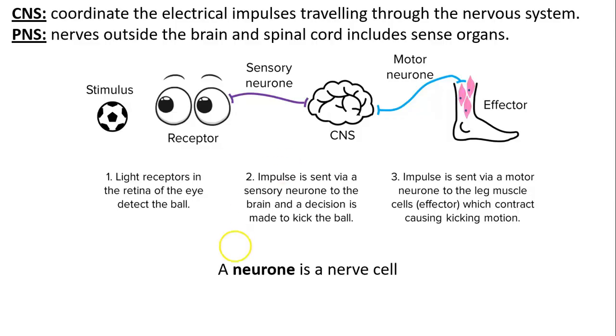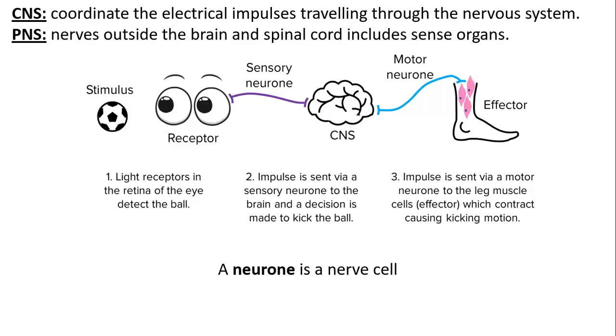So now the brain will take a decision to kick the ball and send this decision through motor neurons. Motor neurons are responsible for taking the impulse that carries the information from the CNS to the effector cells. So now the impulse traveled through the motor neurons to the leg muscles, which are in this case the effectors, okay, which now will be responsible for kicking the ball. So this is how the whole process works.